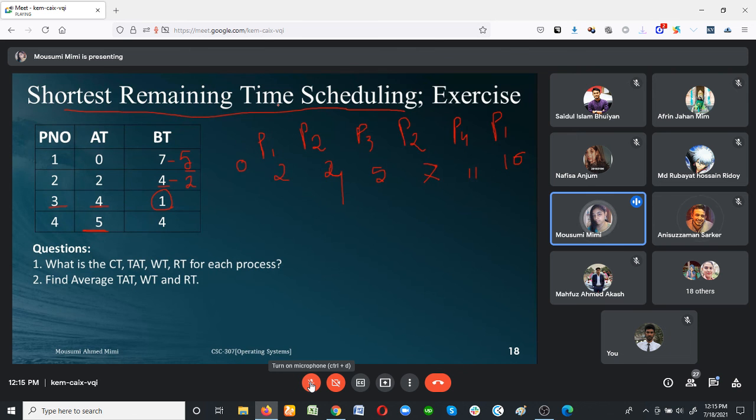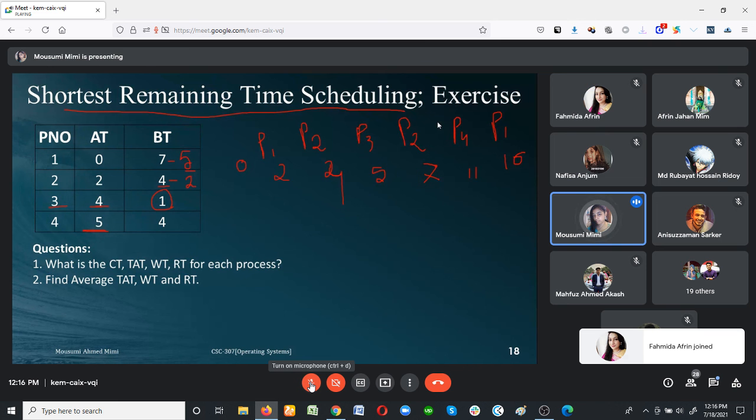time. So within different times, the processor only waits for the smallest process. It will start the processing, but within the time, if it finds another process came into the queue which is smaller than it, it will stop the execution and go for that process. That is the way you have to do the algorithm for shortest remaining time scheduling. So guys, do you have any question in this algorithm?